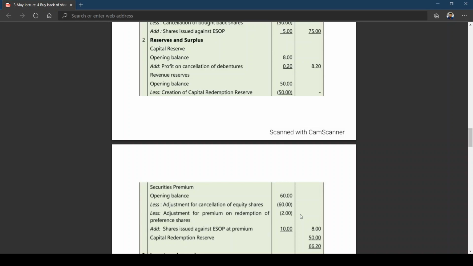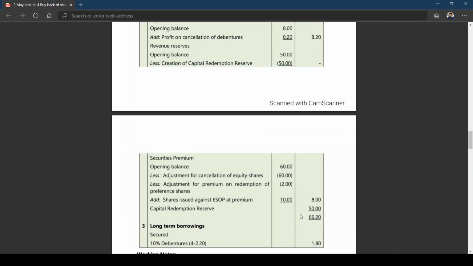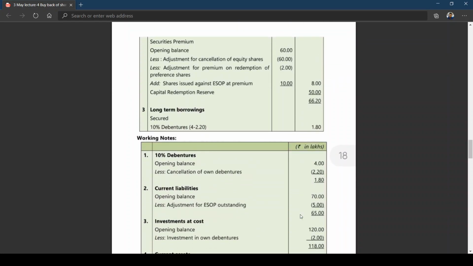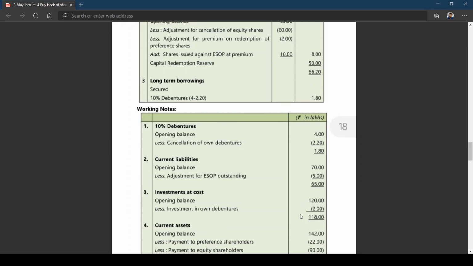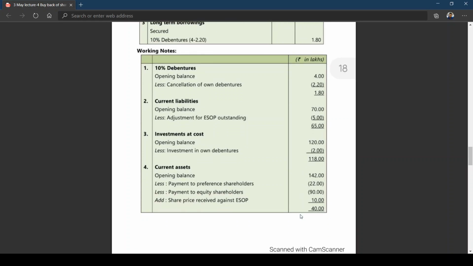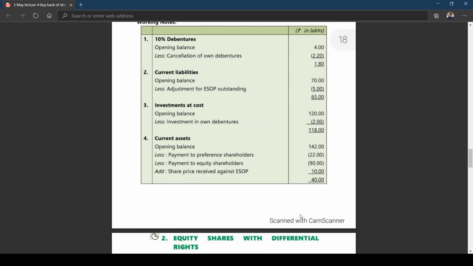And CRR which you have created can't be used for any other purpose. It can be used only for issue of bonus shares. I think 50 lakhs. Long-term borrowings, you know that. And debentures opening balance, cancellation of own debentures, current liabilities opening balance, adjustment for ESOP outstanding, investment at cost opening balance, less investment in own debentures, current assets opening balance, less payment to preference shareholders, payment to equity shareholders. I think this is all about the bank balance we are assuming, and share price received against ESOP, because current assets include bank balance. I think we can go for now.